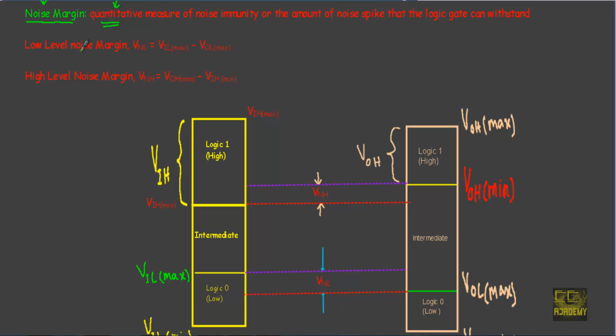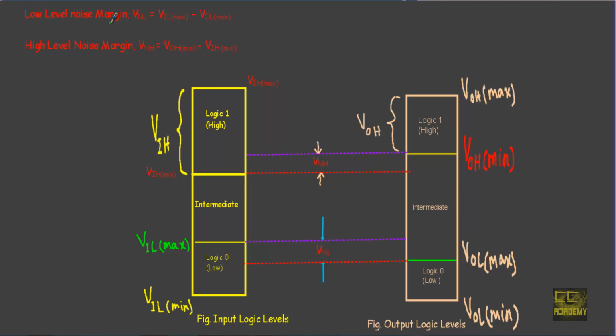There are two values of noise margin specified for any logic circuit. The first one is low level noise margin, the second one is high level noise margin. I will denote low level noise margin with VNL and high level noise margin with VNH. So how do we calculate this low level noise margin? VNL is equal to VIL max minus VOL max.